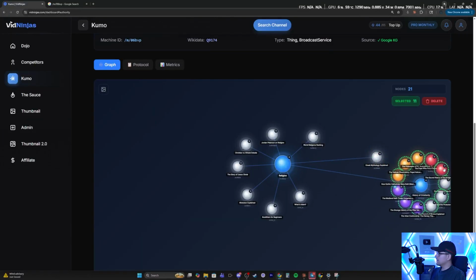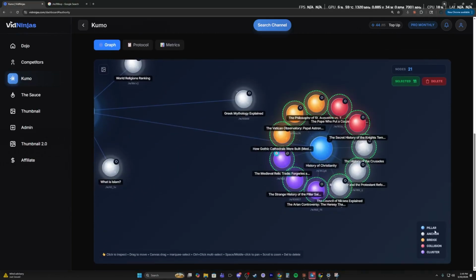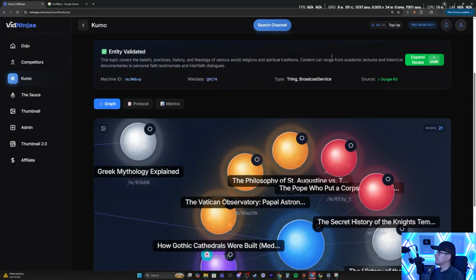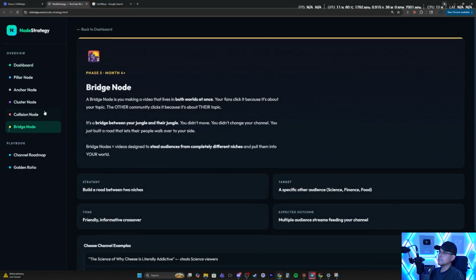Now, what that does is that it creates more nodes based on the phrase History of Christianity. As you can see, there is a color coordination with the nodes now, the little bubbles. If you scroll down, you can see that they all have a meaning, which is pillar, anchor, bridge, collision. These are different styles of titles that Google actually recognizes, right? And there's a whole video for that. I'm probably gonna link it down below. Or you can scroll up to the top and click on node strategy. That's going to teach you exactly what each one of these mean, okay?